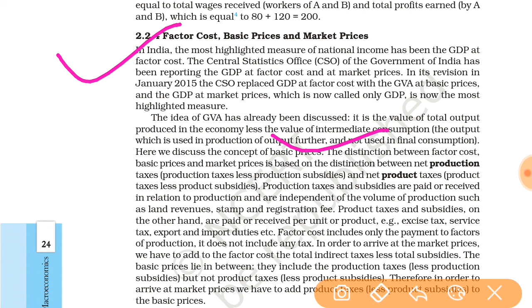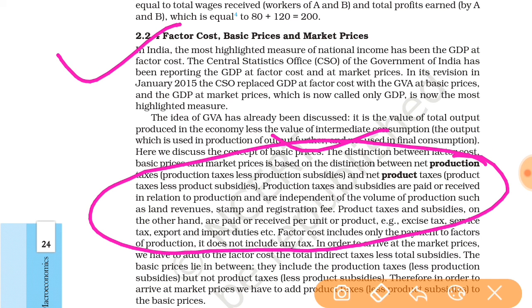Production taxes and subsidies are paid or received in relation to production and are independent of the volume of production, such as land revenue and stamp and registration fees. These are known as production taxes.